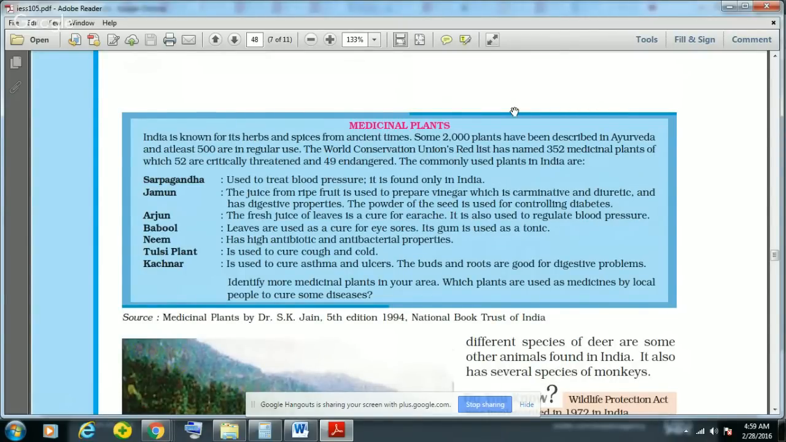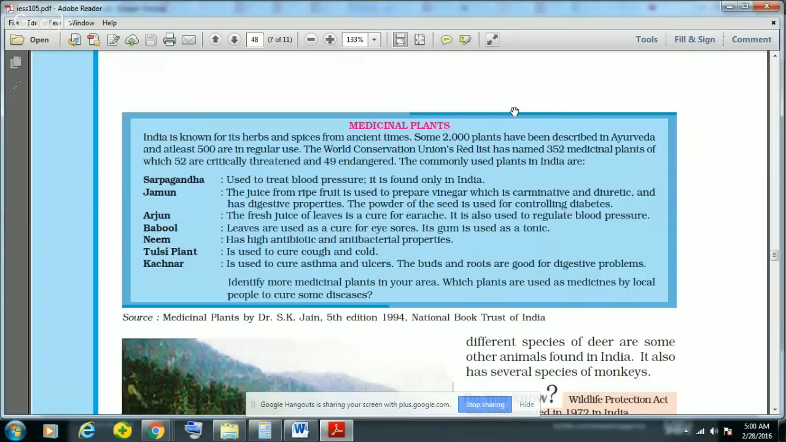And around 2000 plants have been described in Ayurveda, and at least 500 are still in use. And that is why the World Conservation Union's Red List has named 352 medicinal plants, out of which 52 are critically threatened and 49 endangered. See, this World Conservation Union Red List actually names those types of plants which are either critically threatened or which are endangered or which are vulnerable, so as to find the ways to save them.